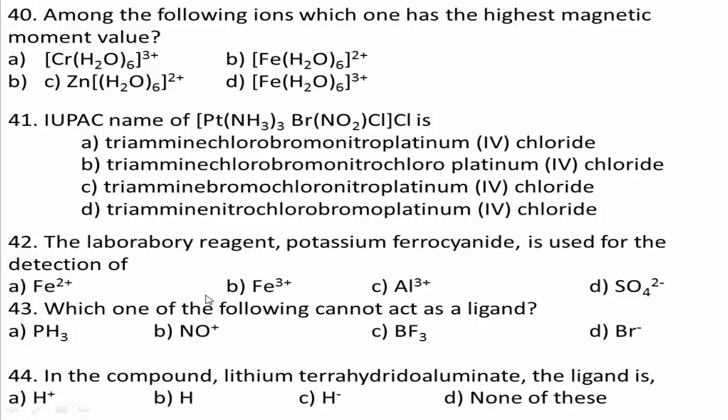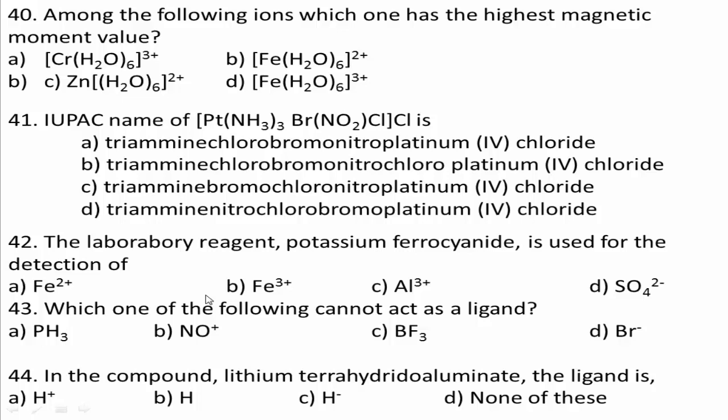We get the answer root of 15, which is about 4 Bohr magneton. The number of unpaired electrons in [Fe(H2O)6]2+ is 4. Substituting n equal to 4 in under root of n(n+2), we get under root of 24, which is about 5 Bohr magneton.